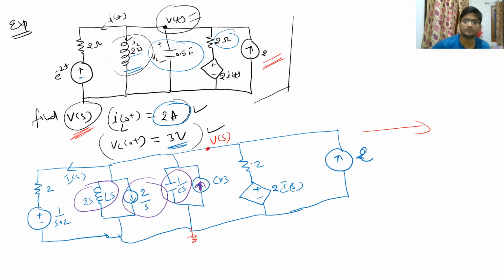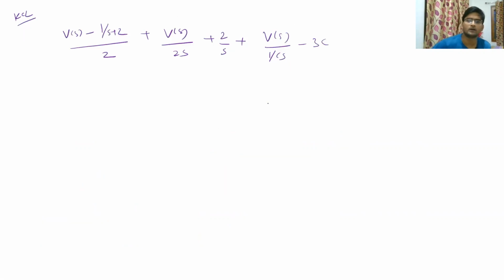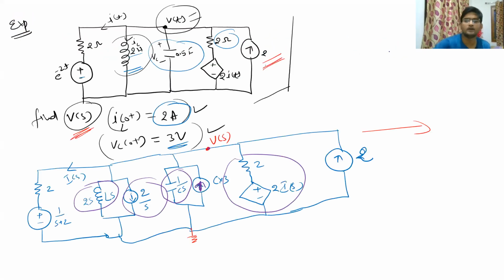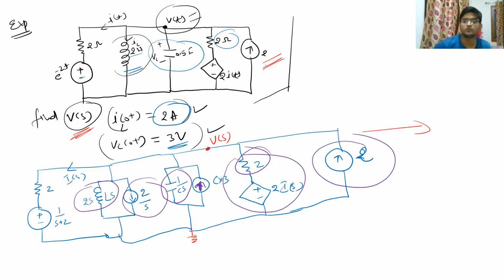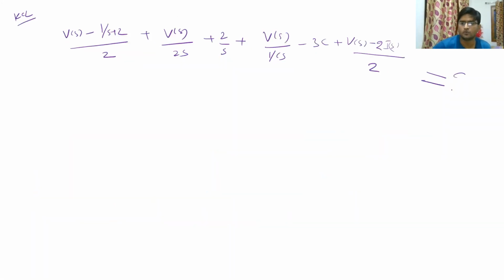Then for this branch, we will write plus Vs minus how much? 2Is. 2Is divided by how much resistance? Resistance is 2, so it will be divided by 2. And this whole thing will be equal to how much? It will be equal to this 2 ampere current, so it will be equal to 2. If it was 2 UT, you could have written it as 2 by S. Okay, that doesn't matter. It will be specified in the question.